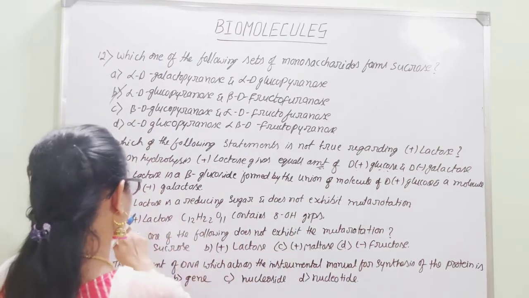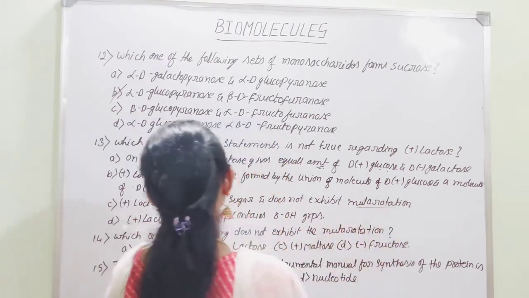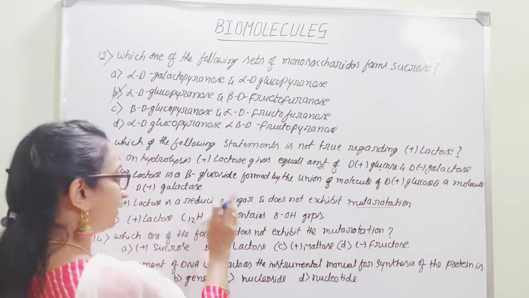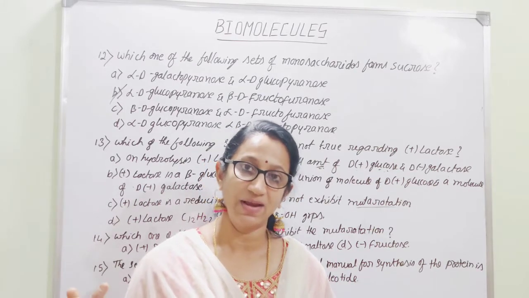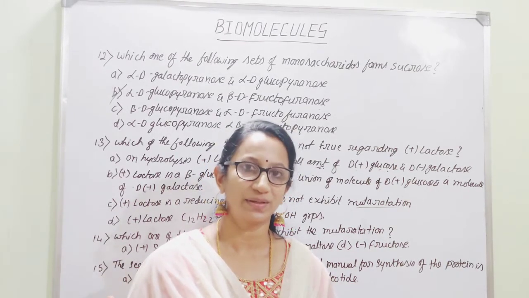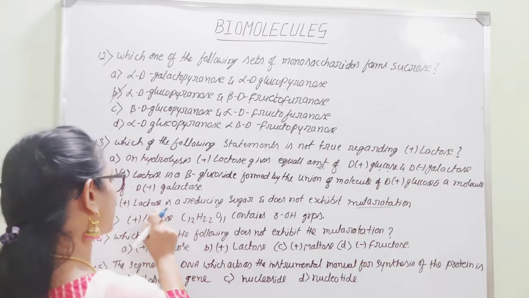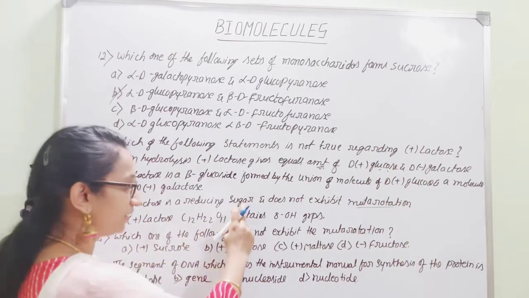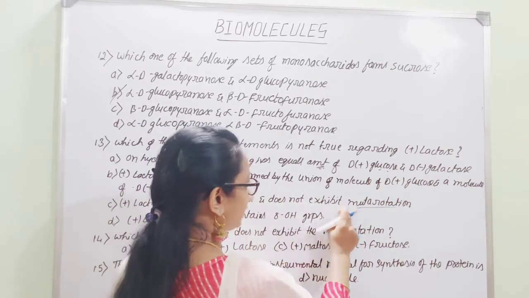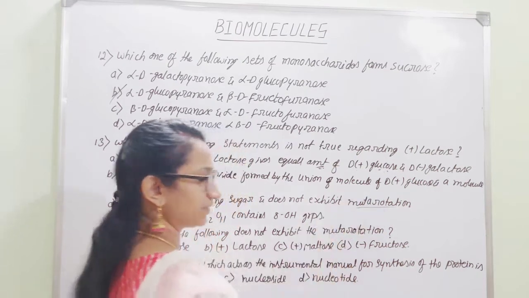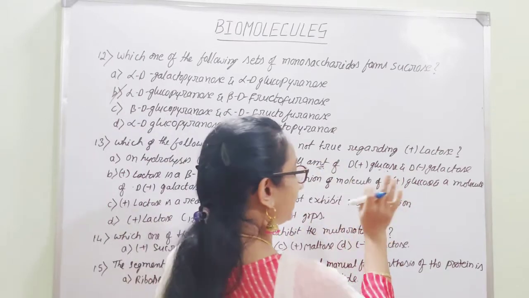Then option C, lactose is a reducing sugar and does not exhibit mutarotation. Disaccharides having a free aldehydic group or free ketonic group are said to be reducing sugars. Lactose is a reducing sugar, there is no doubt in that. But the next part, that it does not exhibit mutarotation, we can't accept, because since lactose is a reducing sugar, obviously it will exhibit mutarotation.